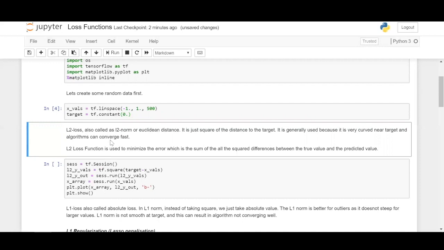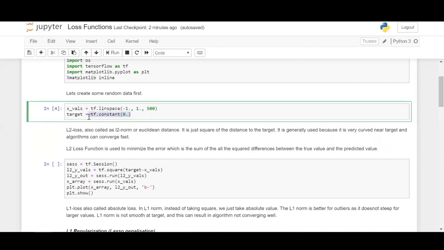So what it does is, it is nothing but the square of the distance to the target. Do you remember the quadratic equation's graph? L2 normalization, as we will see in this graph, is similar to that. It is commonly used because it is curved near the target. Target is the zero value, and the algorithms can converge very easily.